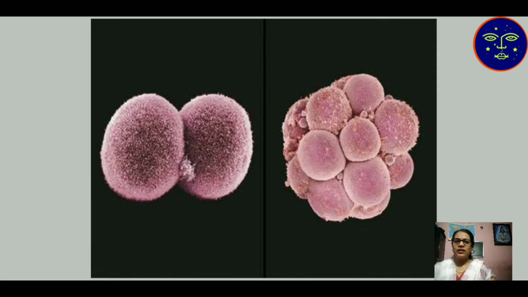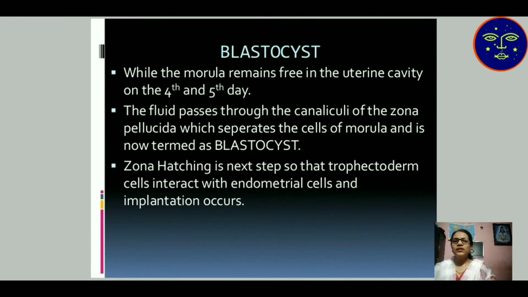Then after that, here are the 16 cell stages. Then blastocyst. While the morula remains free in the uterine cavity on the fourth and fifth day, the fluid passes through the canaliculi of the zona pellucida, which separates the cells of the morula and is now termed the blastocyst.